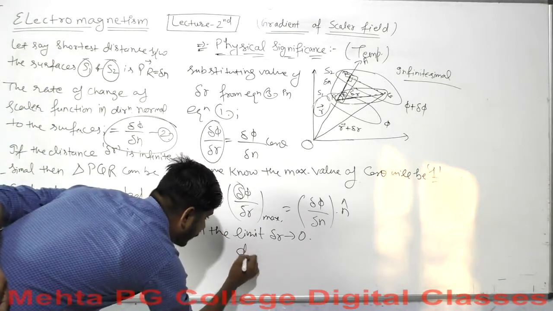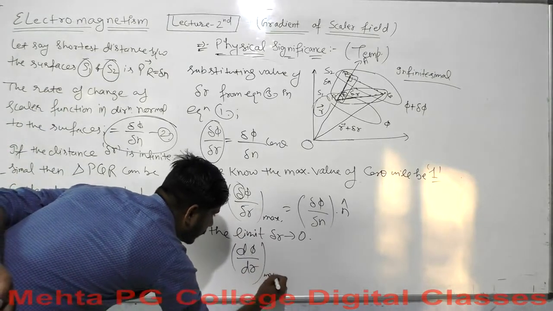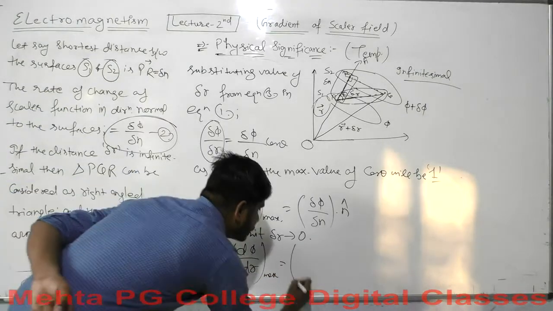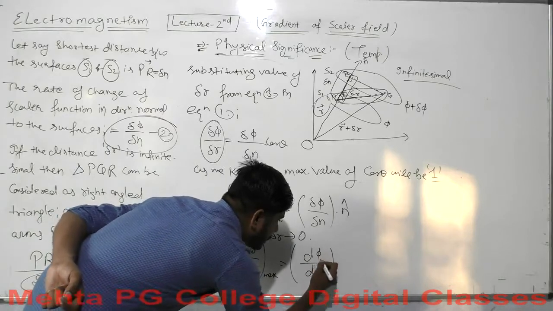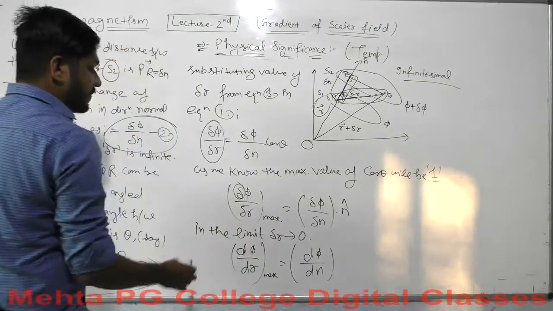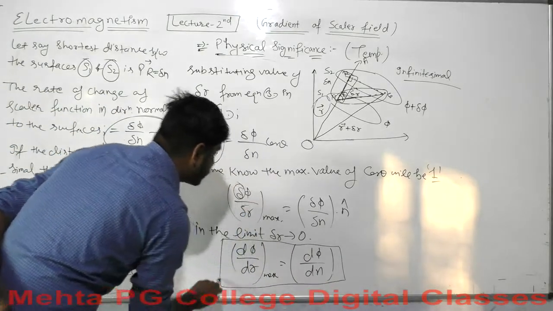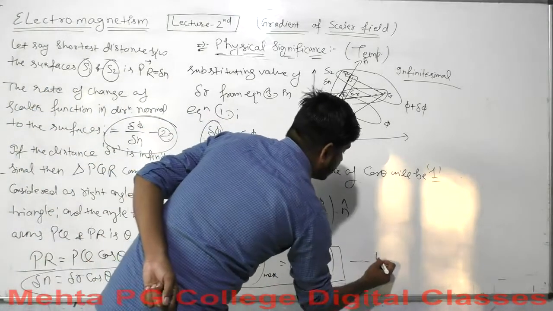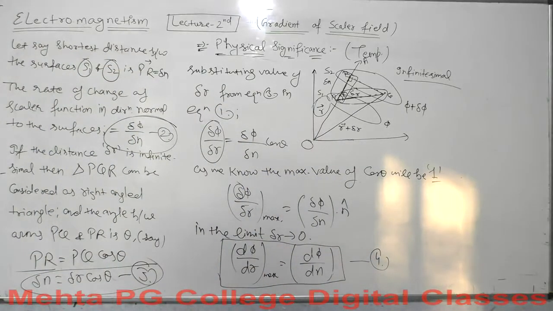So it will be d phi over dr, the maximum, equals d phi over dn, and again n cap for directional purpose, but for the perfect differential we do not need it. This is equation 4, and this is our desired equation we are subjected to derive. You can take a screenshot for your reference.